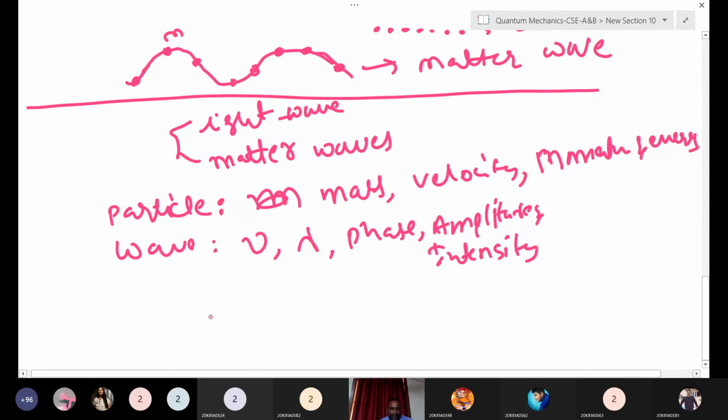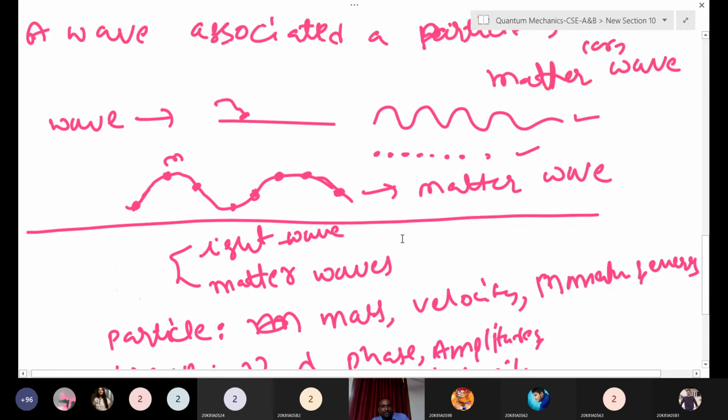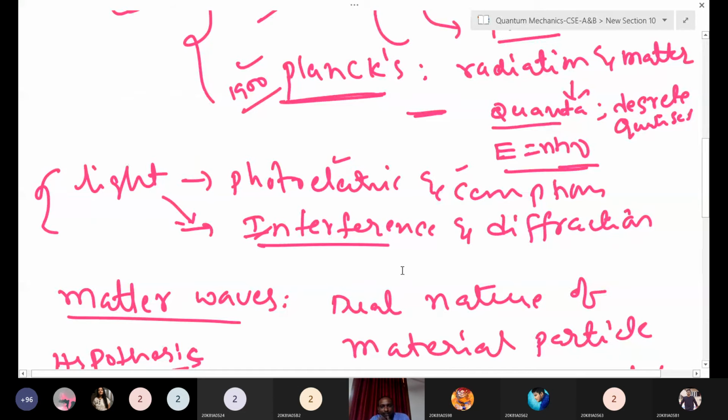Now he derived the expression lambda equals h by p. This is the wavelength of matter waves, and p is the momentum of the particle. Or you can write h by momentum, which is m into v, mass into velocity. Now we will derive this expression. Is this clear up to now?